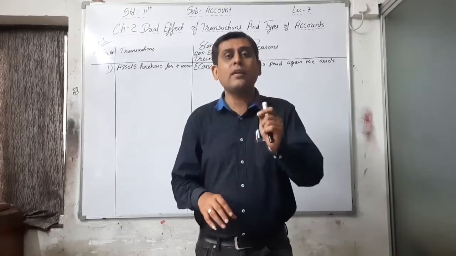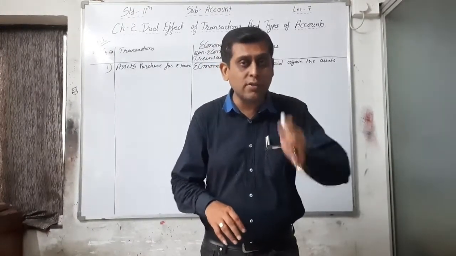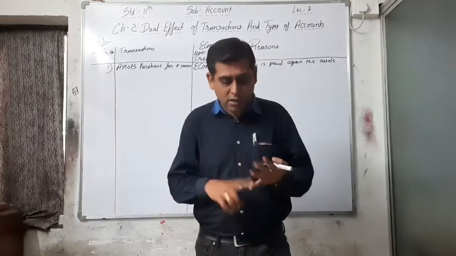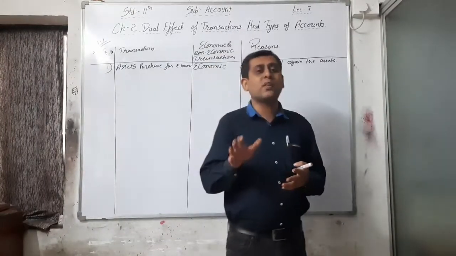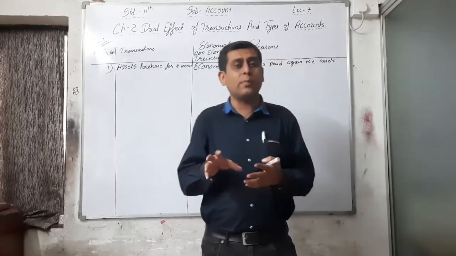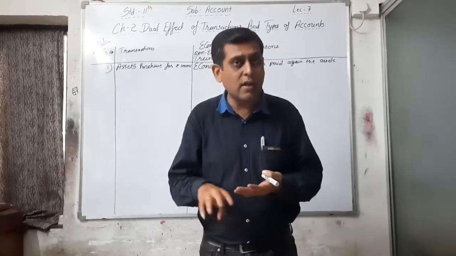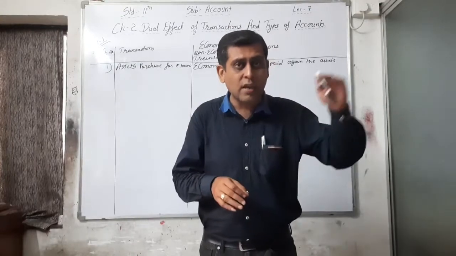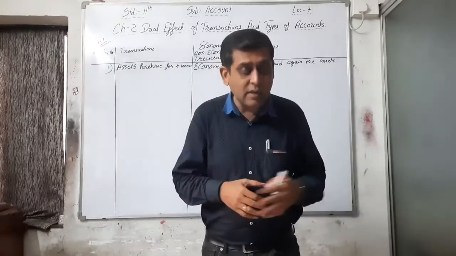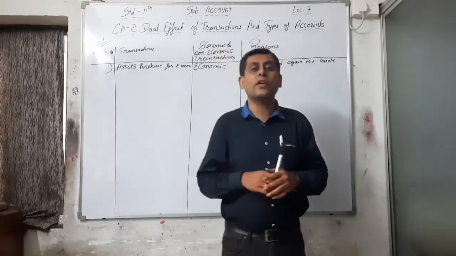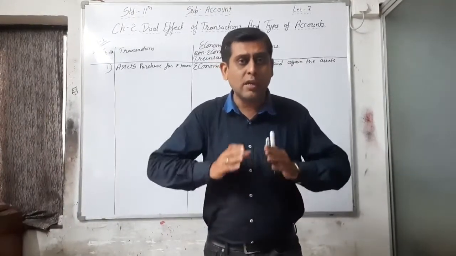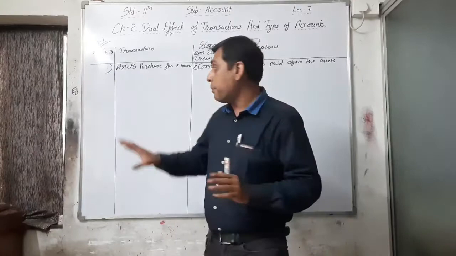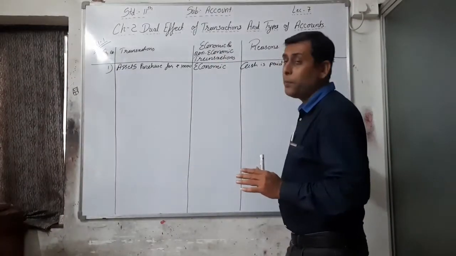That's why it is a non-economic transaction, and you can write: neither a cash transaction nor does it establish a debtor-creditor relationship. So the last three are examples of non-economic transactions, and 1 to 8 are examples of economic transactions. You have to write all these transactions in your example books this way, compulsory.